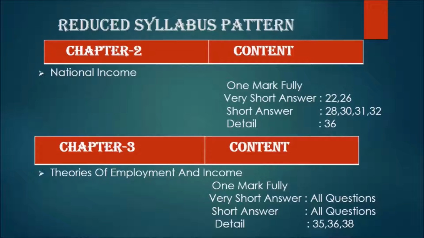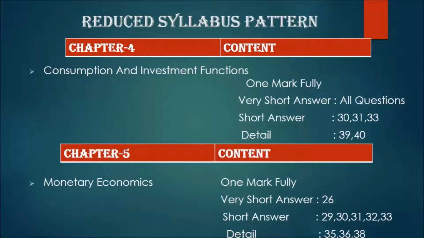Chapter 3, Theories of Employment and Income. 1 mark fully. Short answer, all the questions; very short answer, all the questions, because this chapter has very important questions, and you have to study all the 2 mark and 3 mark questions also. Detail: 35, 36, 38.